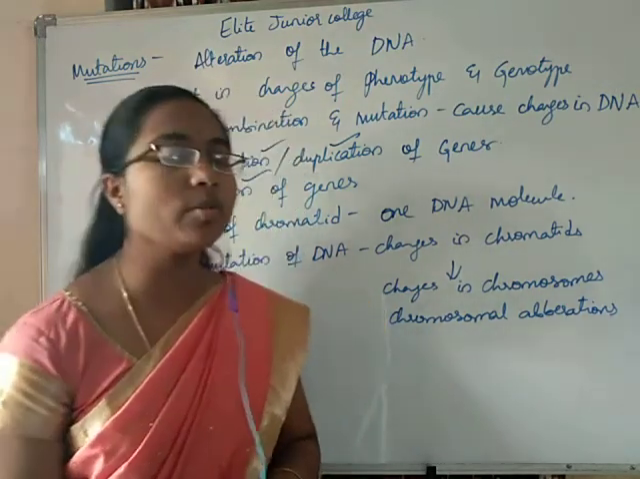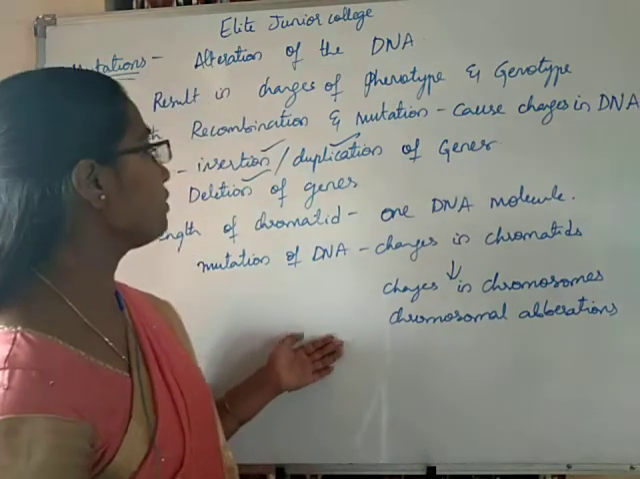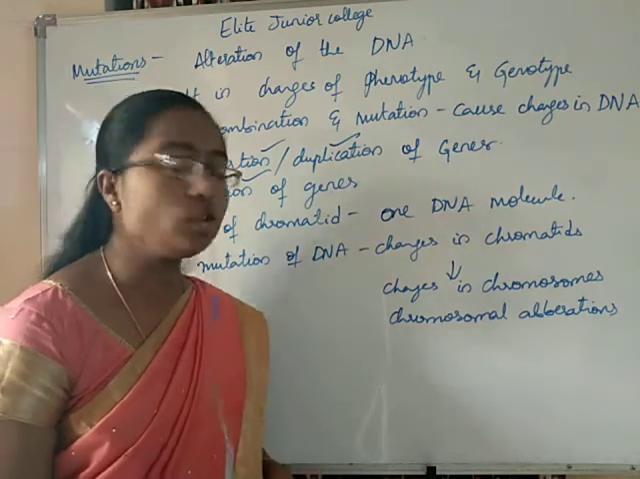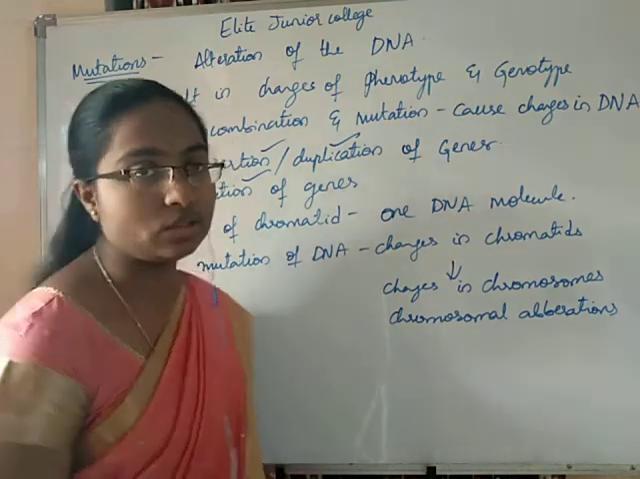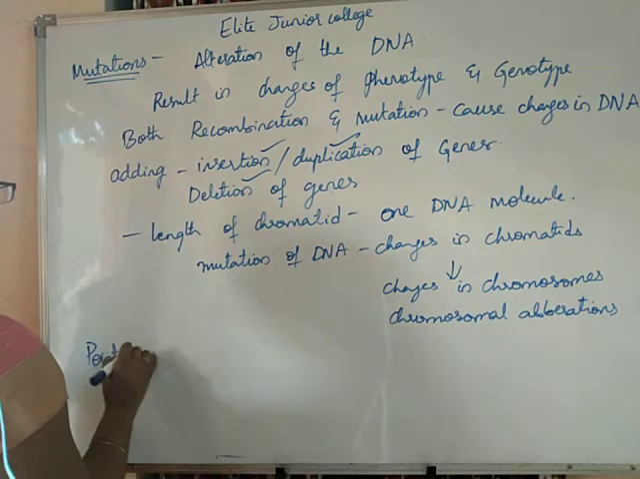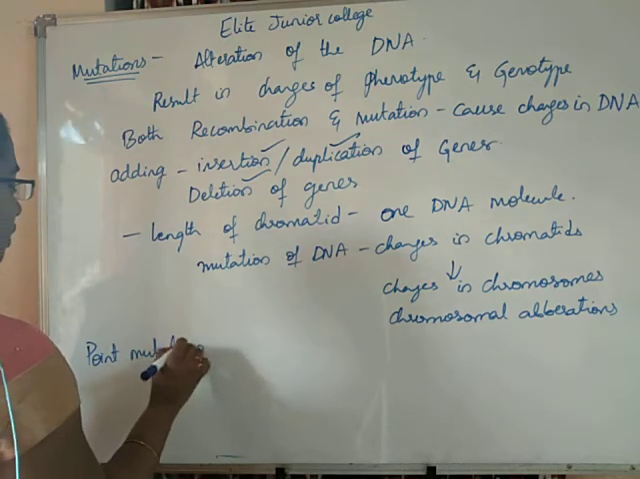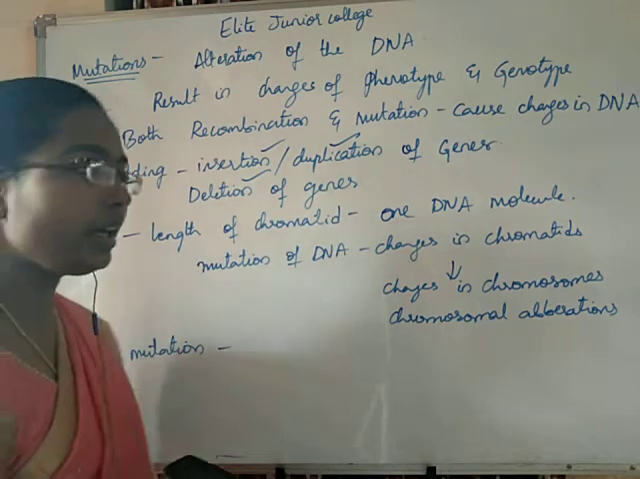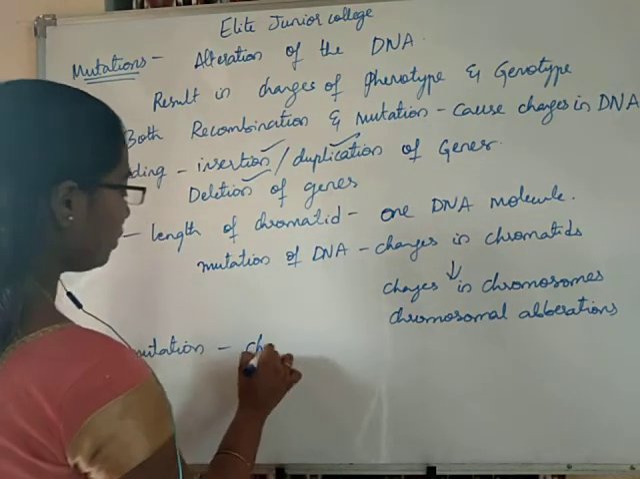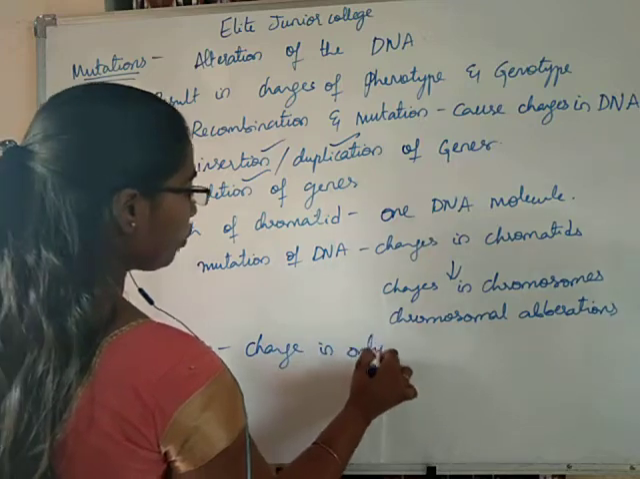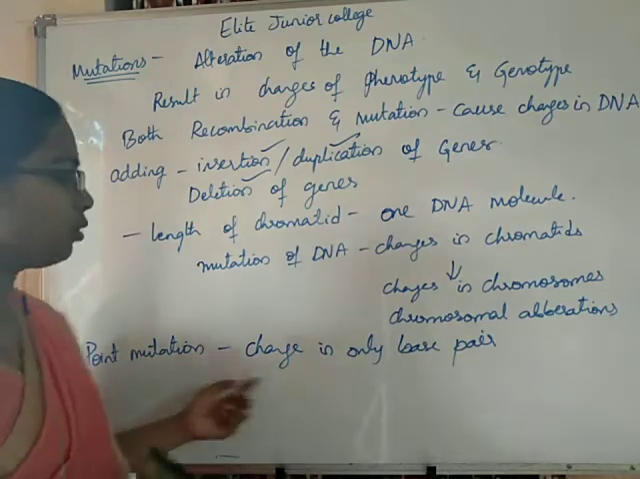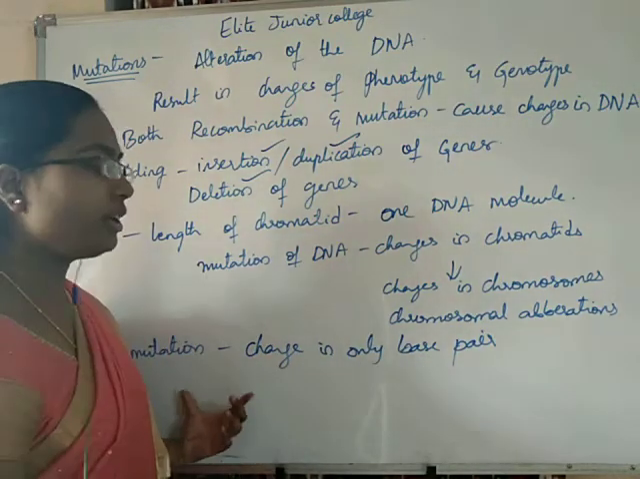These chromosomal aberrations are of different types, as we have seen: insertion, duplication or deletion of genes. Not only these, there are some other types of mutations also, like point mutation. Point mutation means there is a change in only one base pair.